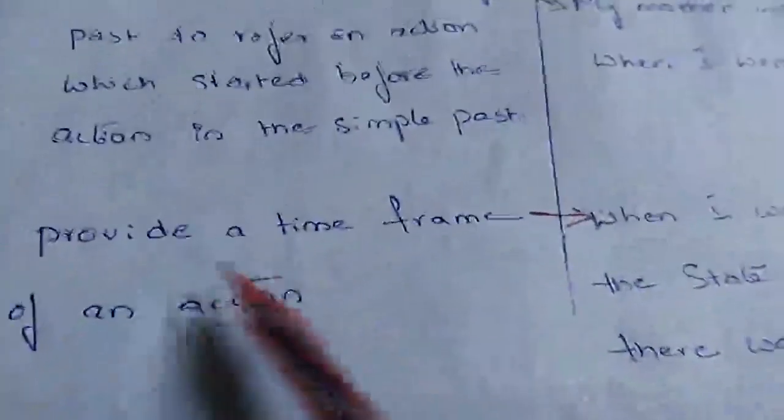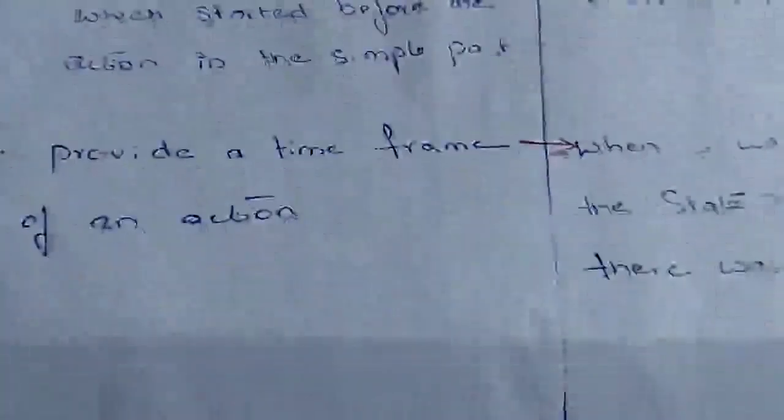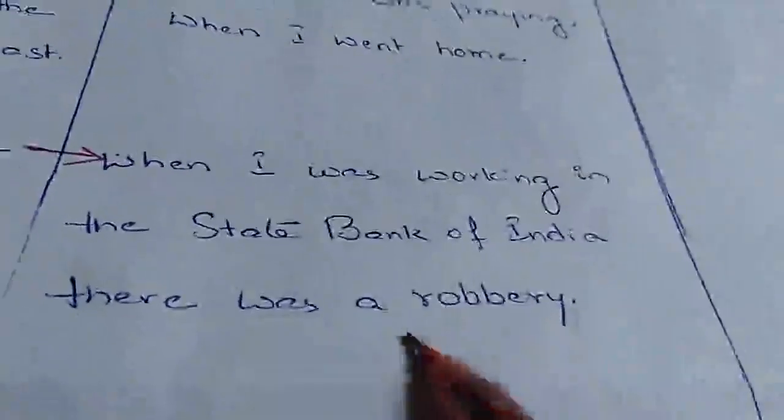Now we have the third use of this past continuous: to provide a time frame of an action. That means here, when I was working in the State Bank of India, there was a robbery.